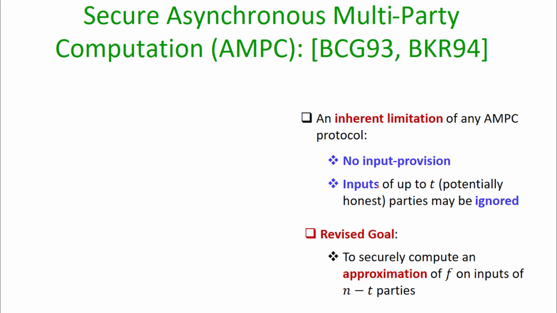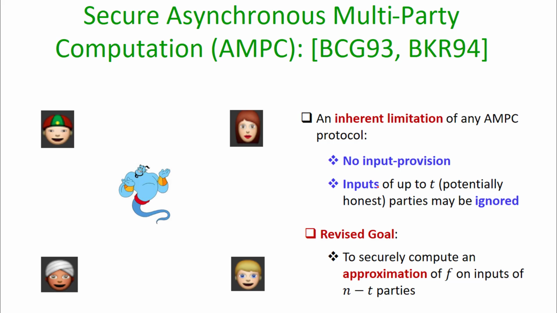And that's why the revised goal of any asynchronous MPC protocol is to securely compute an approximation of the function f on inputs of up to n minus t parties, where the inputs of the remaining t parties are ignored for the computation.